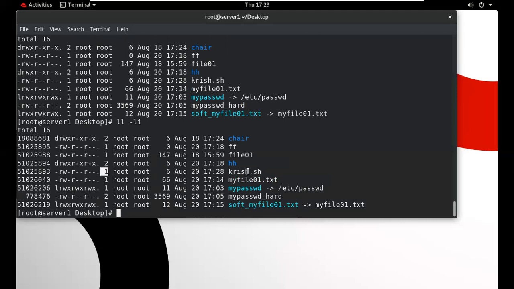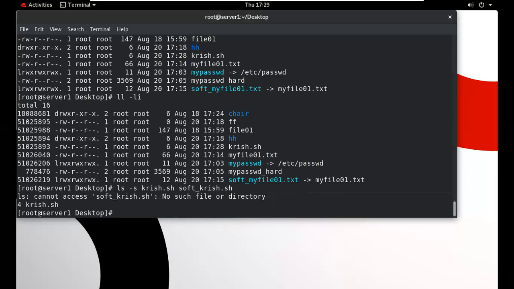When we create a soft link or hard link for this file, what will happen? ln -s, we want to create a soft link of this particular file, and the soft link name is this.